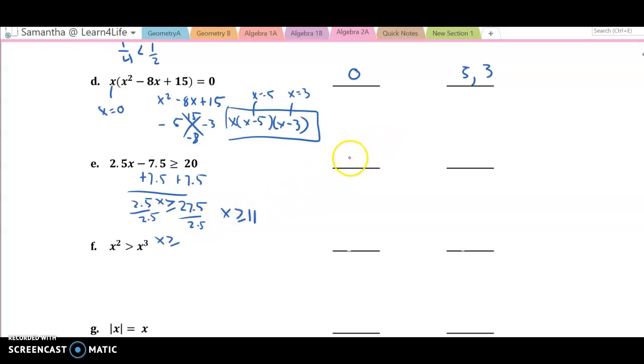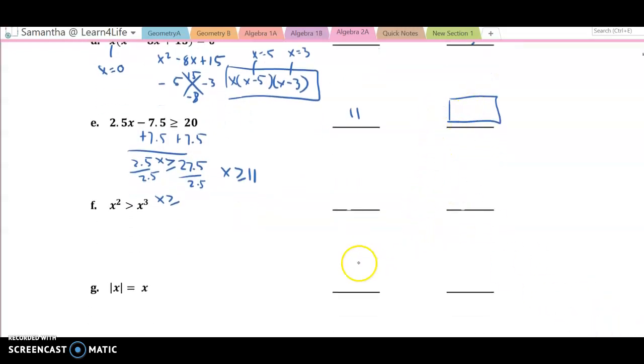Two numbers greater than or equal to 11. 11 is one of them. What's another one? What's a number greater than 11? That's what you put. Try it out. Any number greater than 11. You choose. Okay, this one. So two values where when we plug it in, it's true.